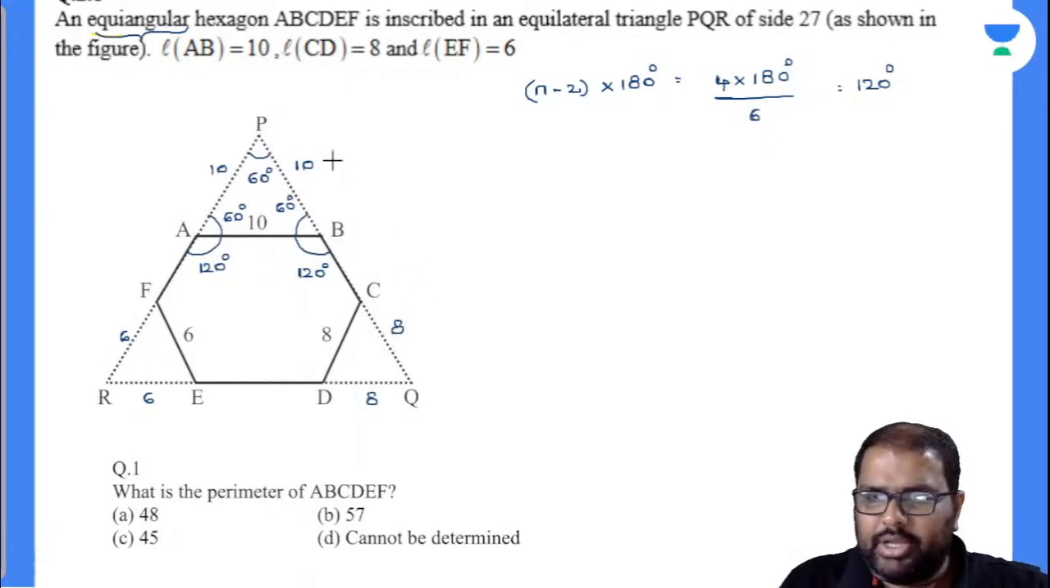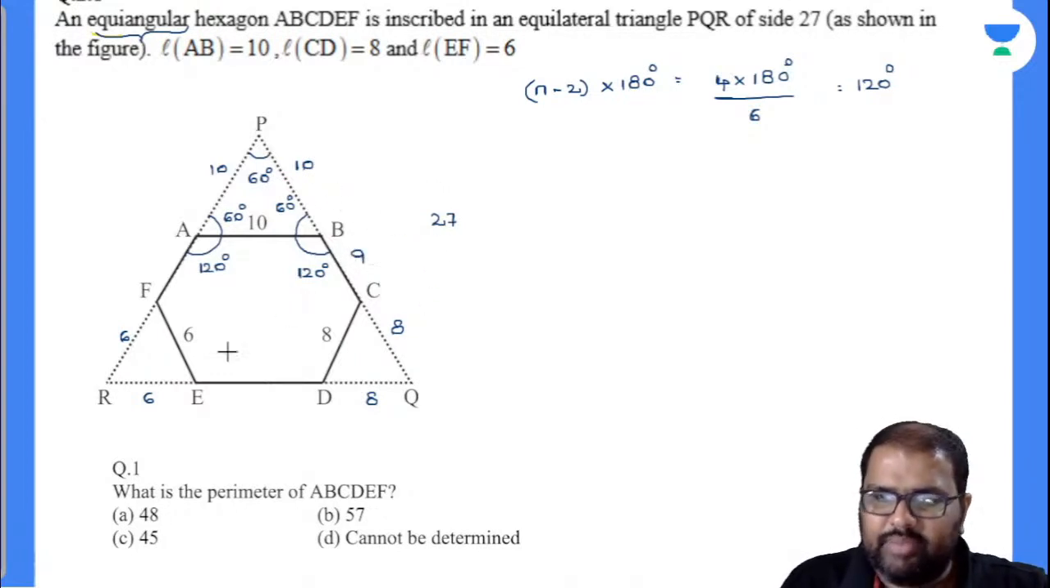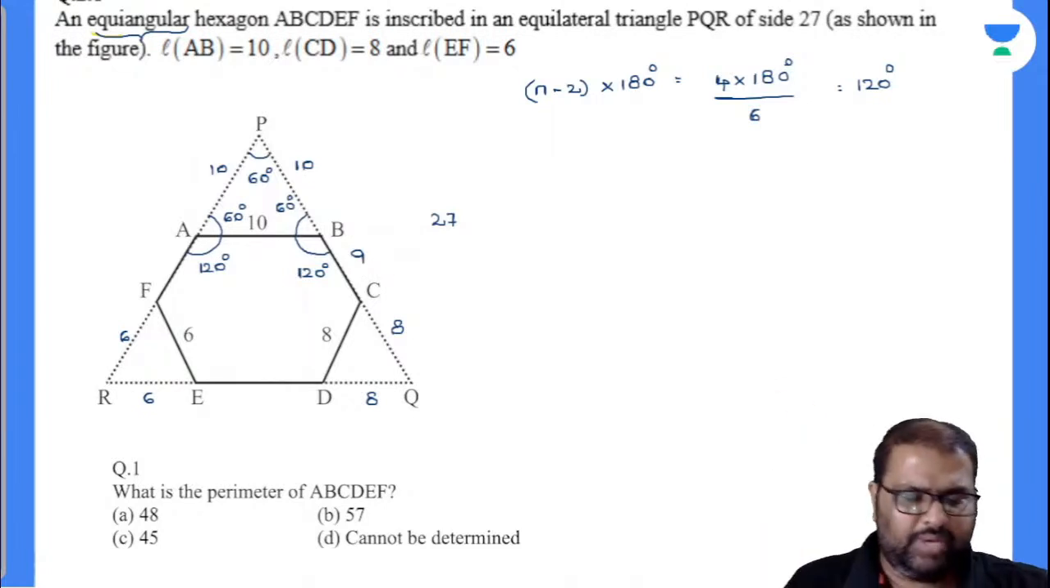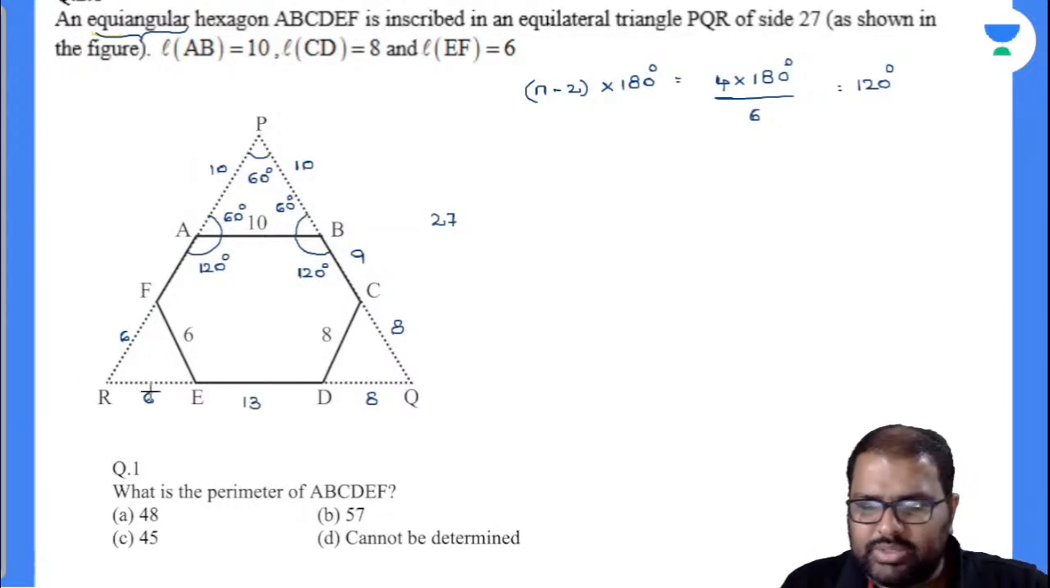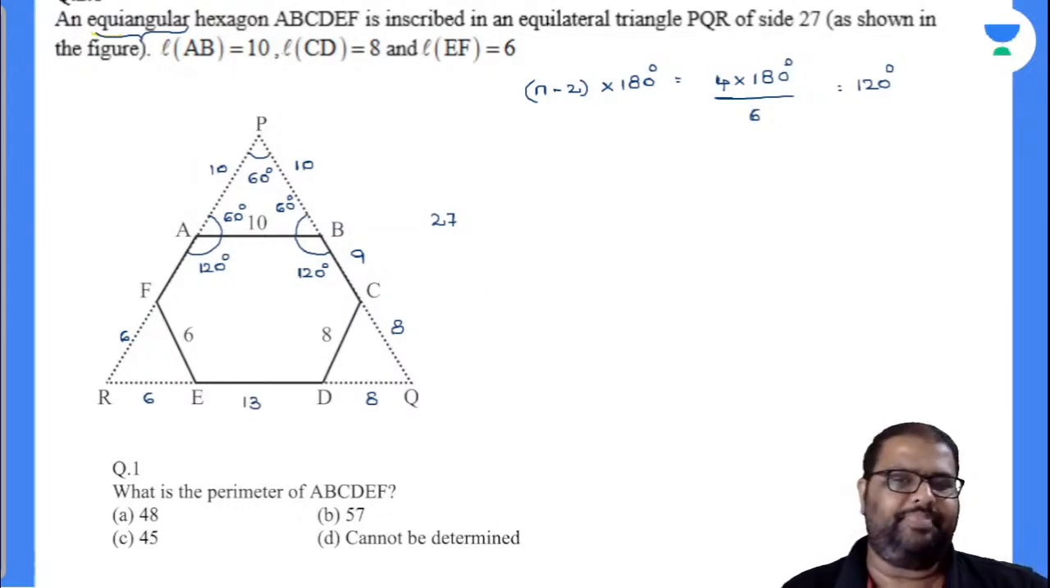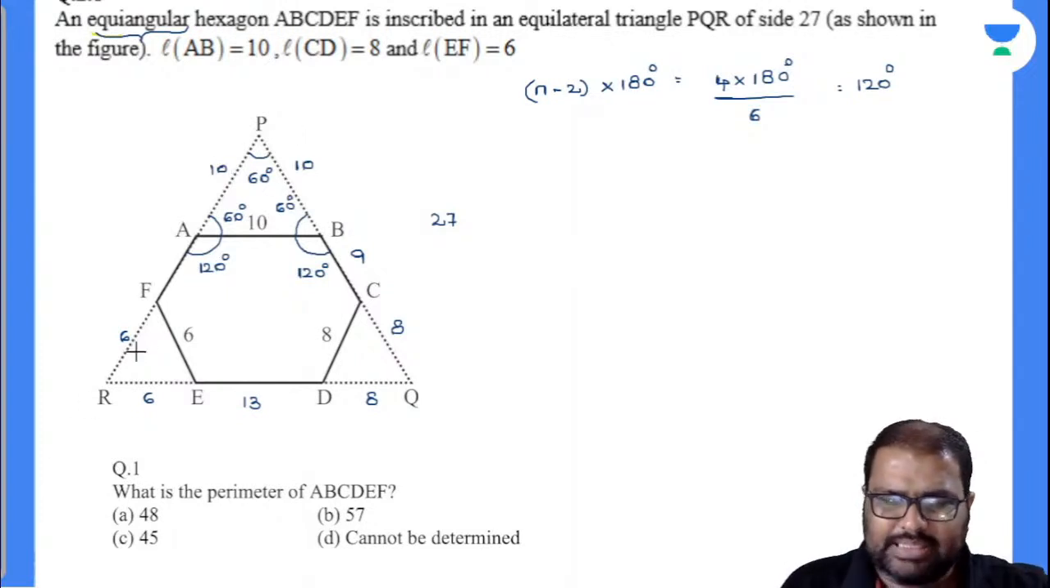Now look, you know the side of the equilateral triangle is 27. So this is 10, this is 8, 18. Now how much will be the BC value? BC value will be 9, so total it should be 27. Now come here, 6 plus 8, 14. So automatically the ED value has to be 13, because the side of the triangle is 27. Come here, 10 plus 6, 16. So it is 11.